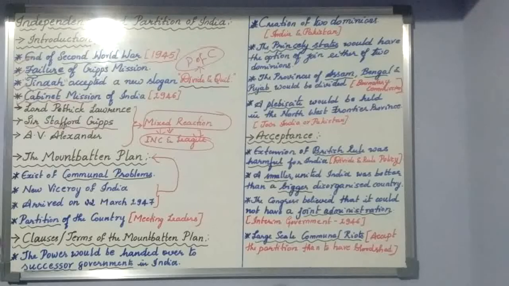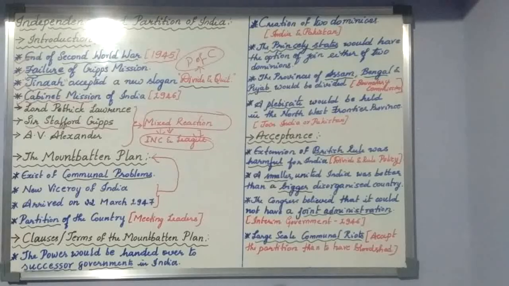So finally, the British government came to a conclusion that giving up plans for the Indians, to satisfy the needs of the Indians, was very difficult. So when it became difficult, the British government thought to send a new viceroy to our country.